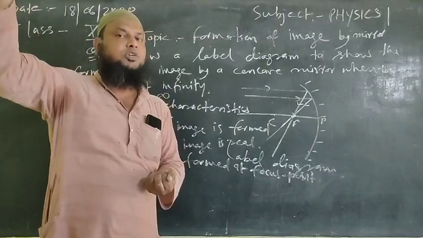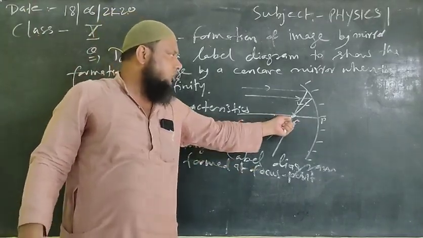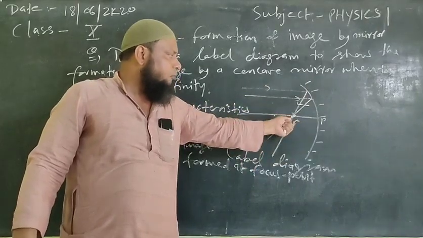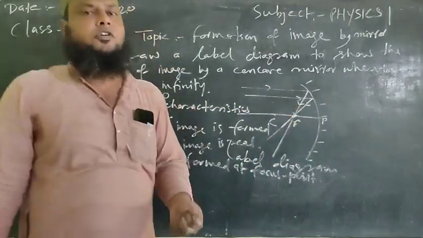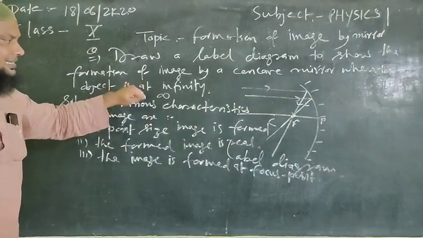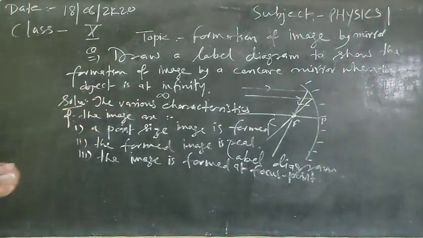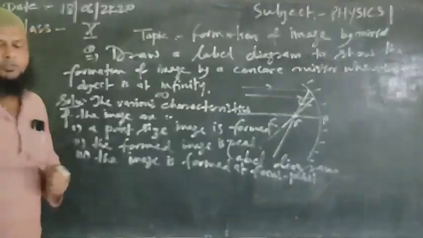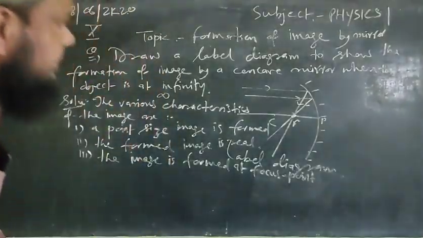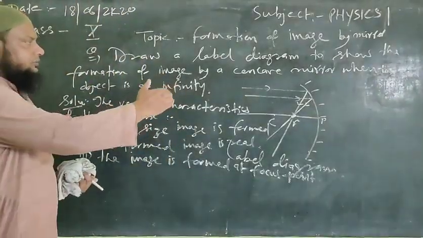For those objects, the formed image will be at the focus of the concave mirror. It will be a point size, real image. This way we have the characteristics of the formed image when the object is placed at infinity.